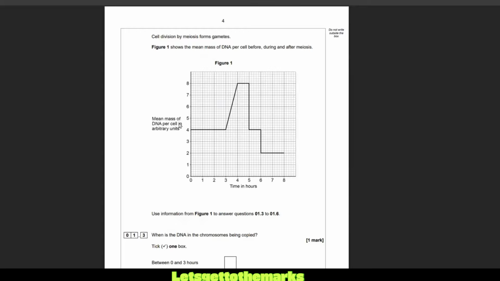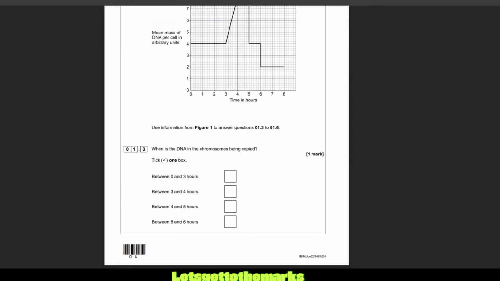And of course, that would mean that you start with 1 bit of DNA and then you end up with double the amount of DNA. So you would expect the mass to double. And that's what it does between hours 3 and 4. So that's the one we're going to tick. It doubles between 3 and 4. And that is one of the answers. Look, there's our answer right there. Easy peasy, pudding and pie. Right. Let's go down to 1.4.